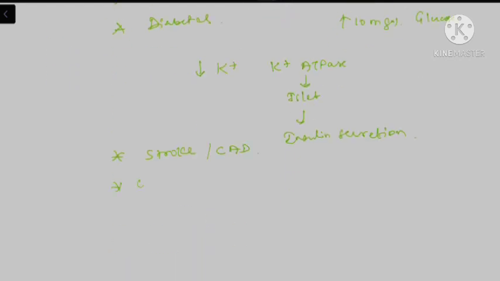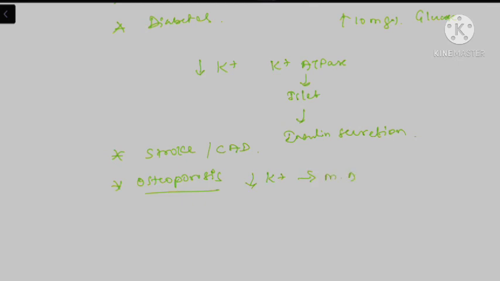There will be an increased risk for development of osteoporosis, because hypokalemia is associated with metabolic alkalosis. Metabolic alkalosis is always associated with osteopenia. So these patients will have osteoporosis, and these patients may also have nephrolithiasis.